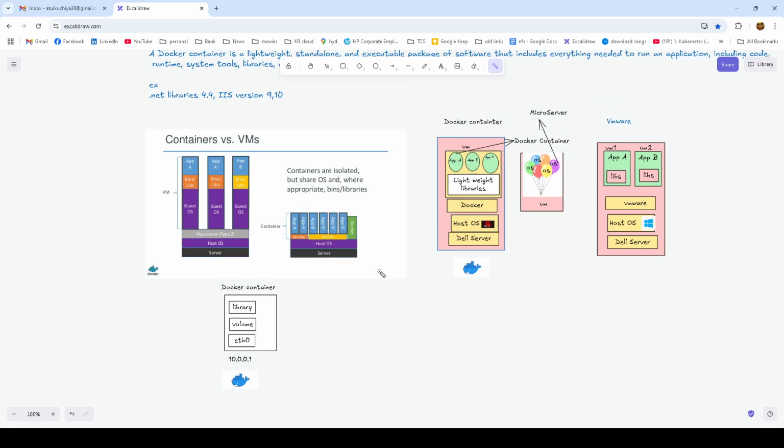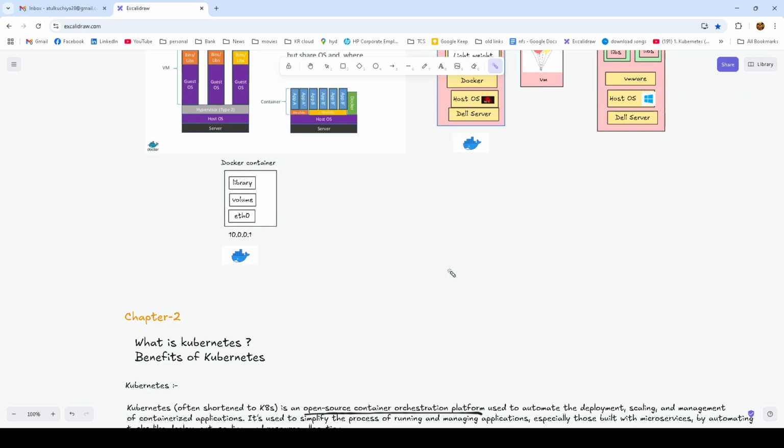containers, physical servers, and virtualization. Let's move to our lesson two.